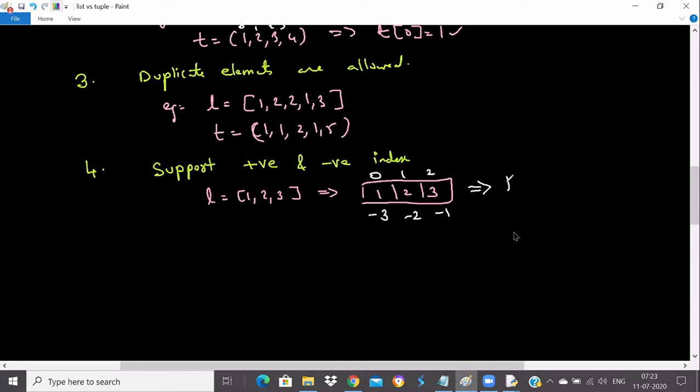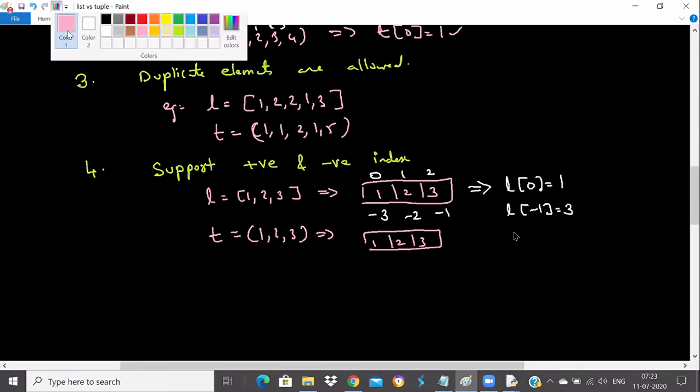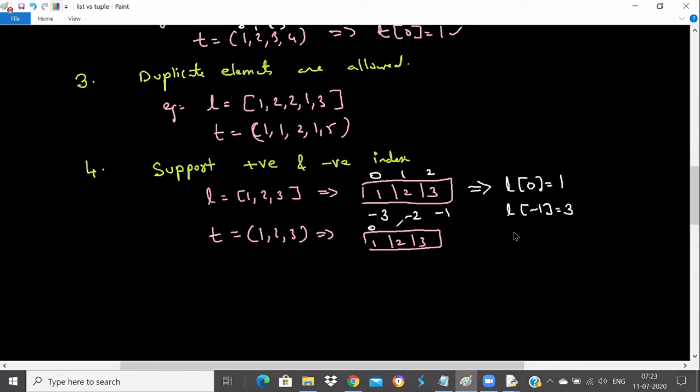You know that L of 0 will print 1, and L of -1 will print 3. You can do the same thing with a tuple as well. Let me show you with an example. It looks internally the same, guys: 1, 2, 3 in parentheses. A tuple also gets created like this, with 1, 2, and 3, and it will also have positive and negative indexes like 0, 1, and 2.